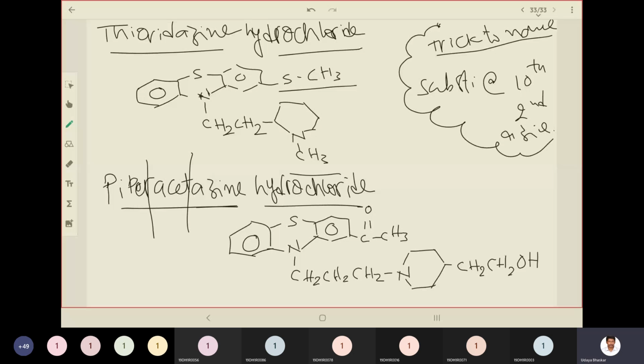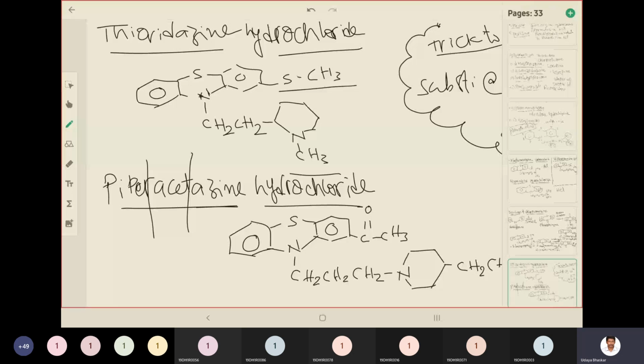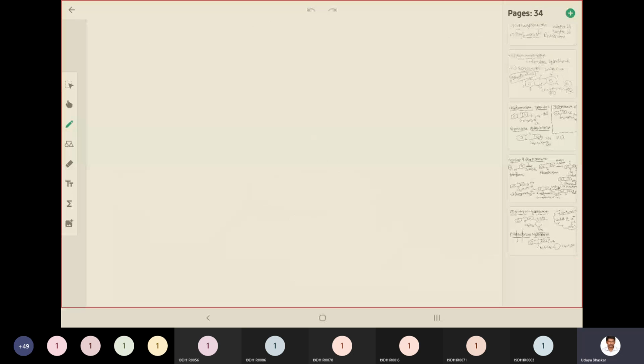So both of these drugs belong to which category? Piperazines under phenothiazines only, right? So these are also phenothiazine rings, but in the side chain they must be having a piperazine ring, right? So let us see their structures.